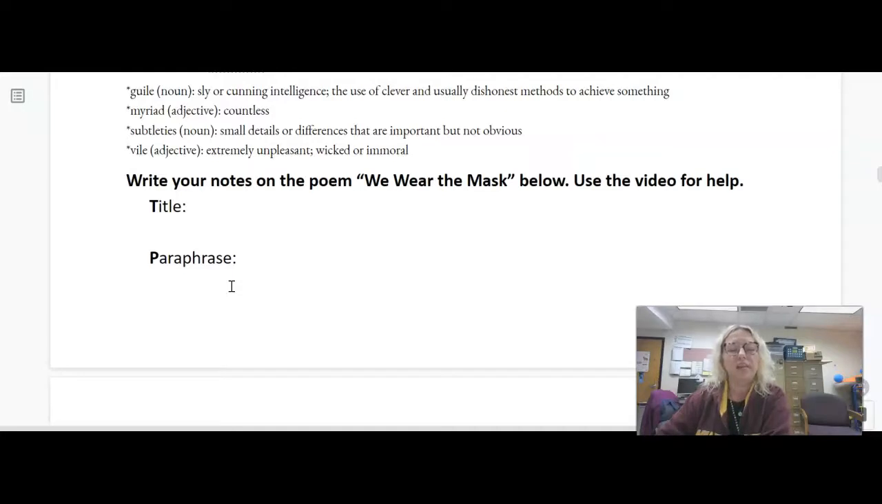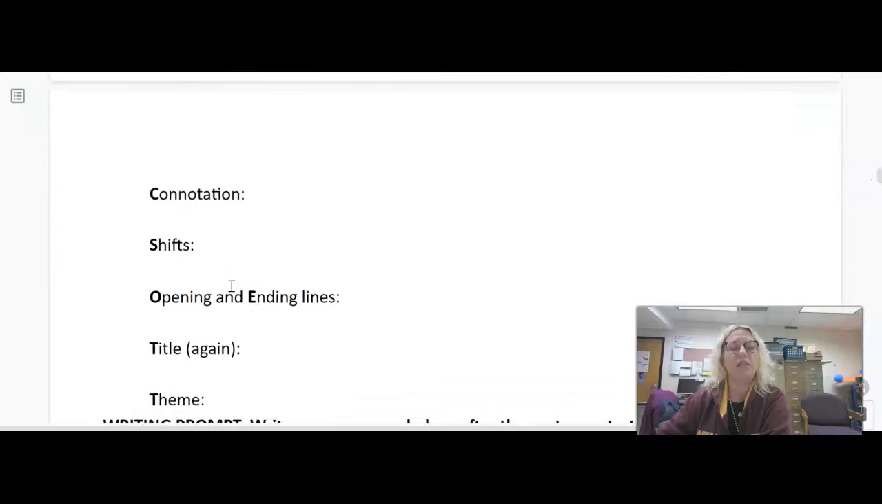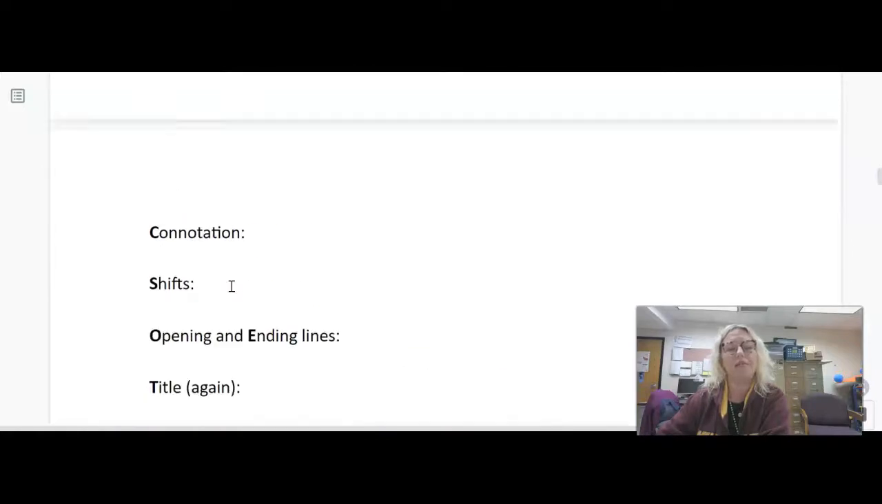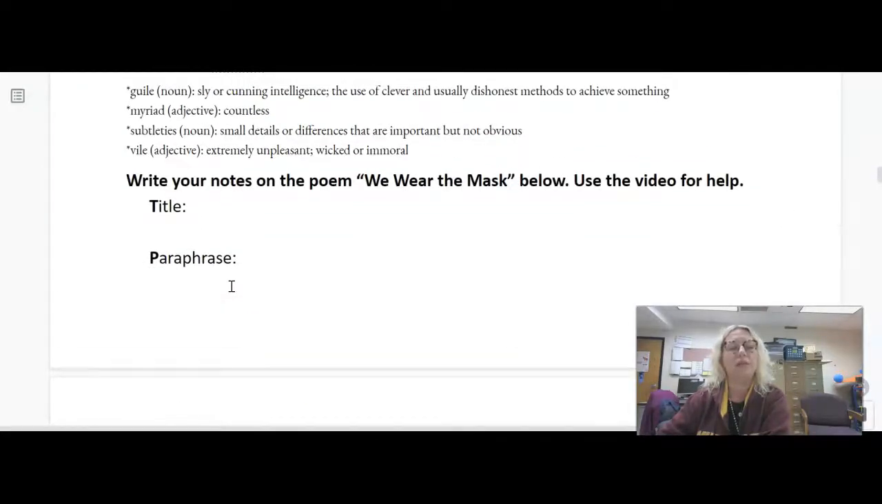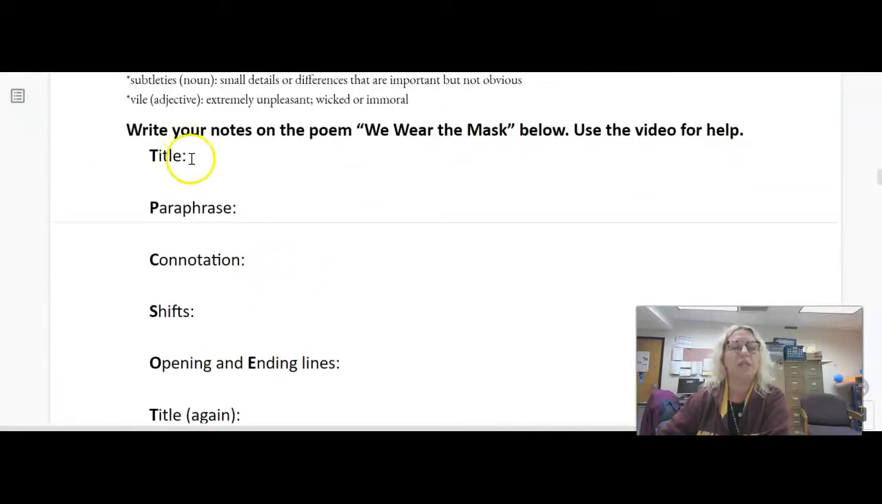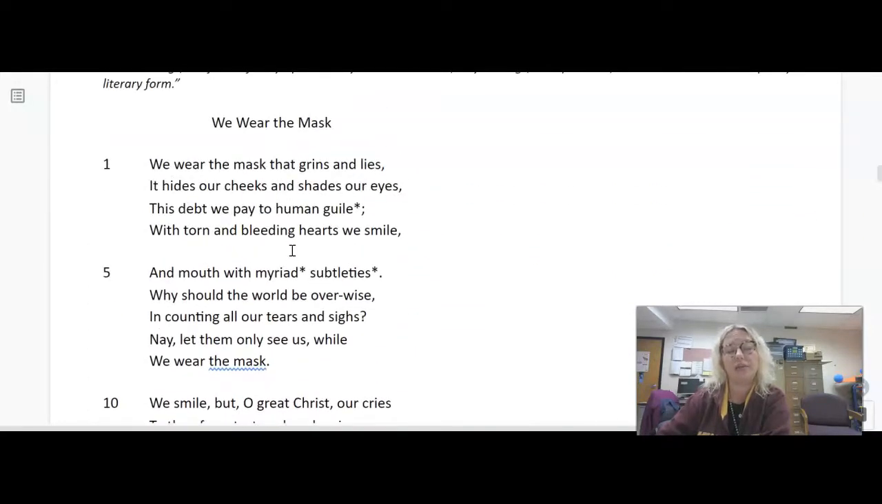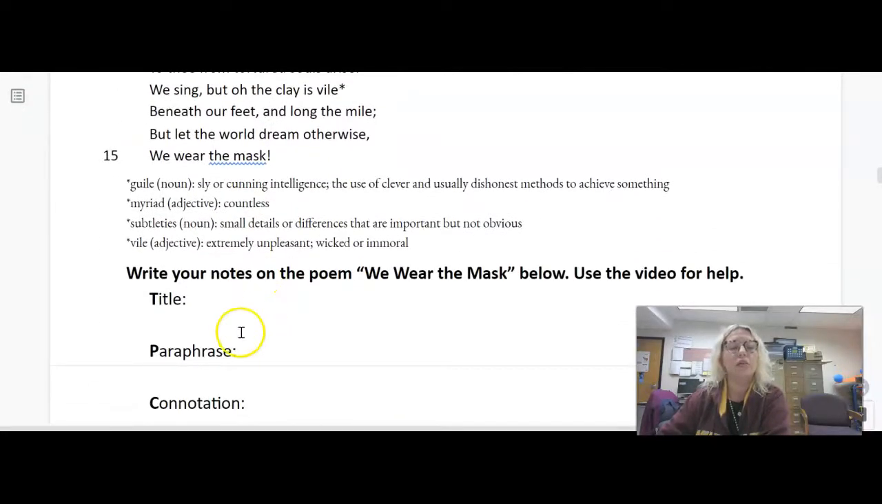The analysis tools that I'm talking about are these down here, TPCOSTT. Okay? So let's take a look at those. The first T is title. For this part, you're supposed to look at the title, We Wear the Mask, and write it down, and then talk about what kind of thoughts and feelings it inspires in you.